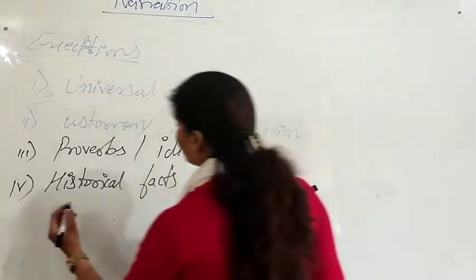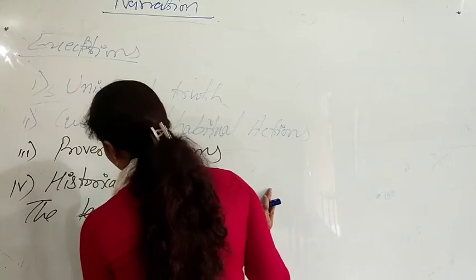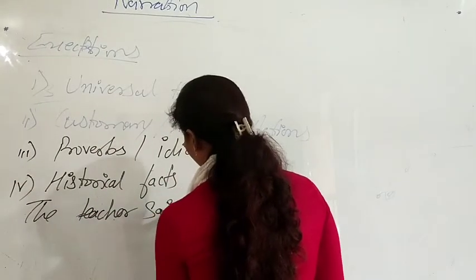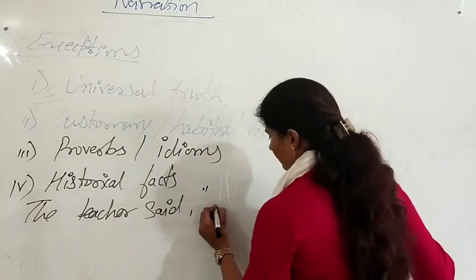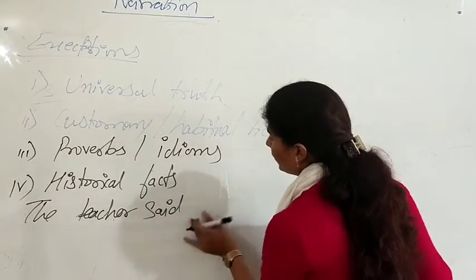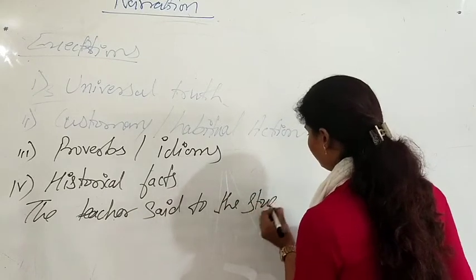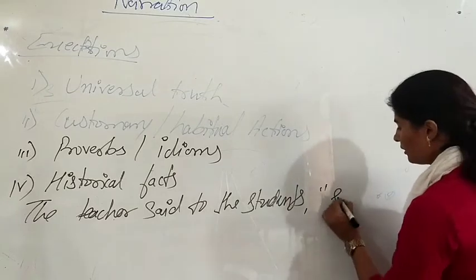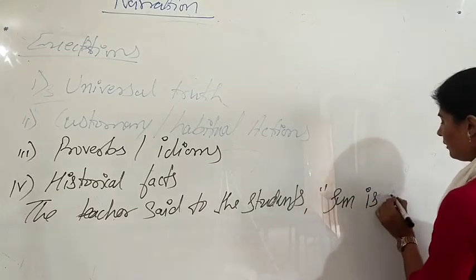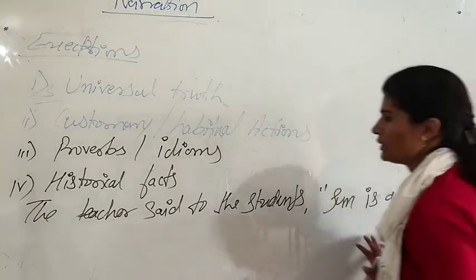For example, the teacher said to the students, comma, inverted comma, sun is a star. So let's change this.